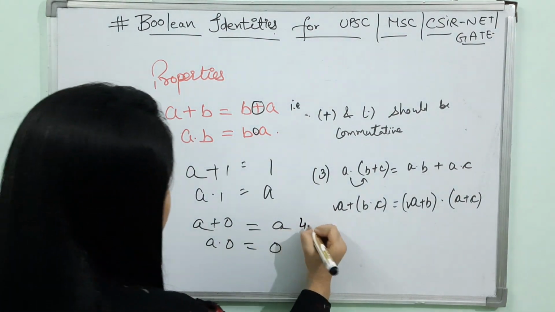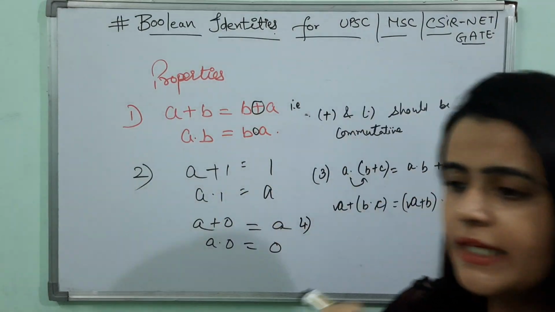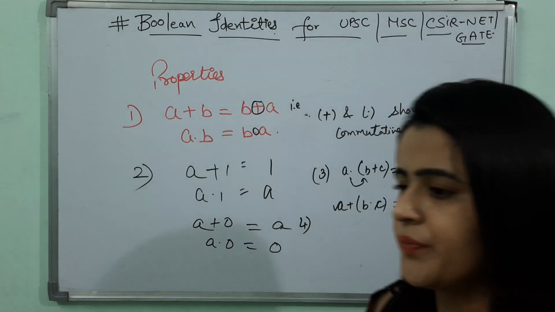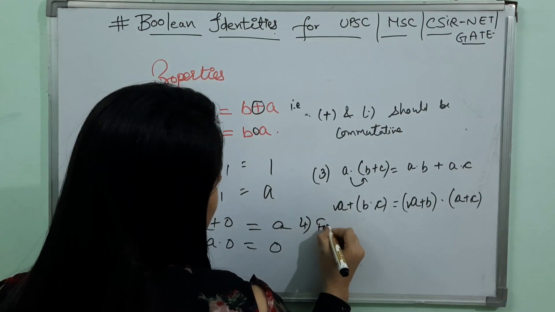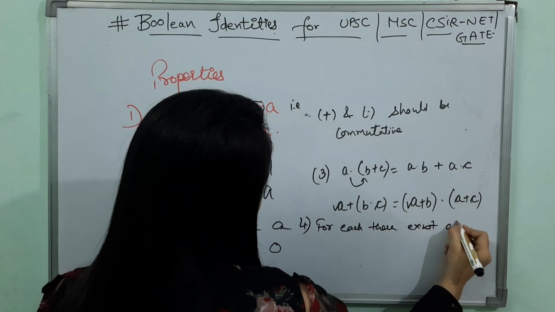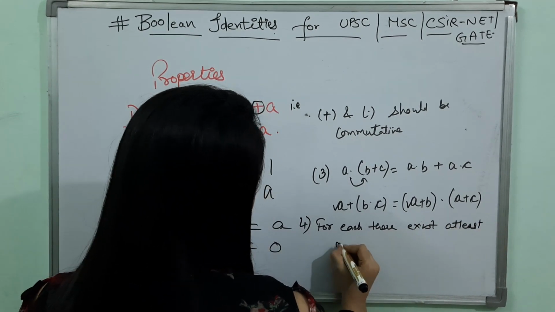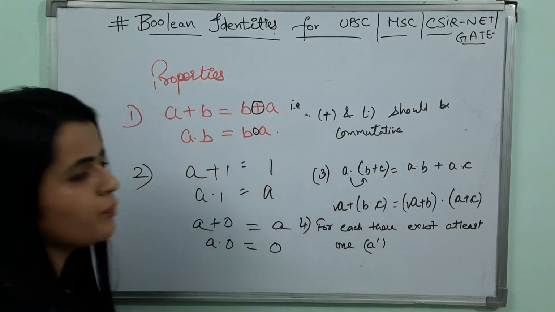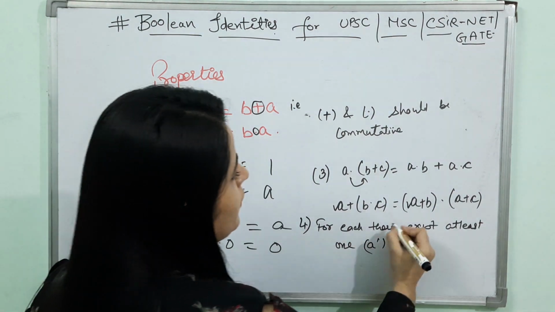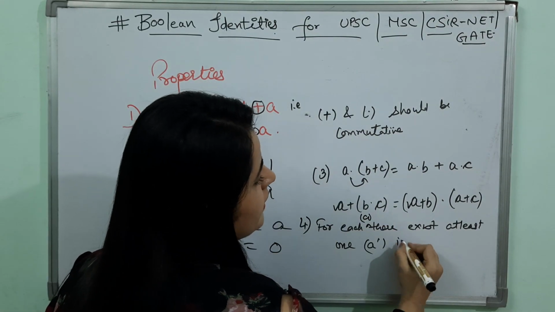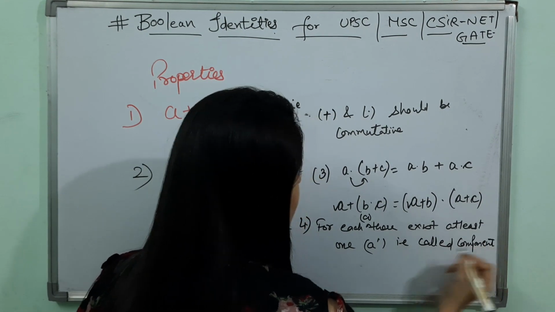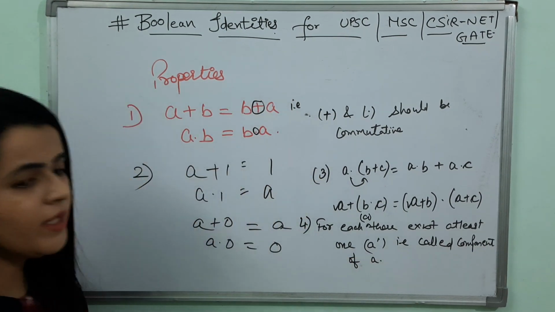Now the fourth one is, for each A there exists at least one A dash, A prime, that is called the complement of A. Okay, fine.